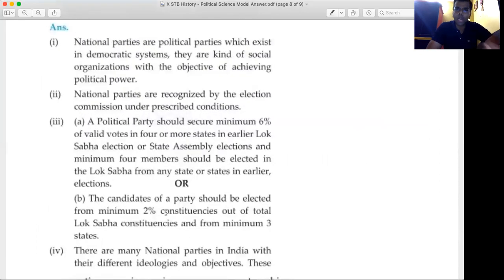National parties are political parties which exist in democratic systems. They are a kind of social organization with the objective of achieving political power. National parties are recognized by the Election Commission under prescribed conditions.